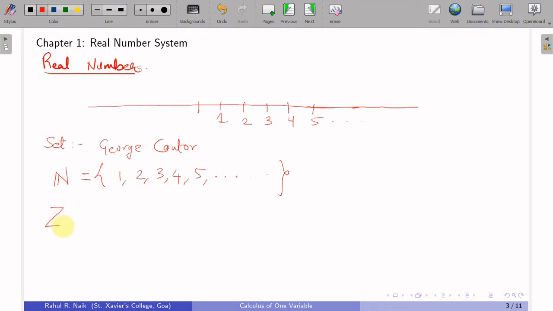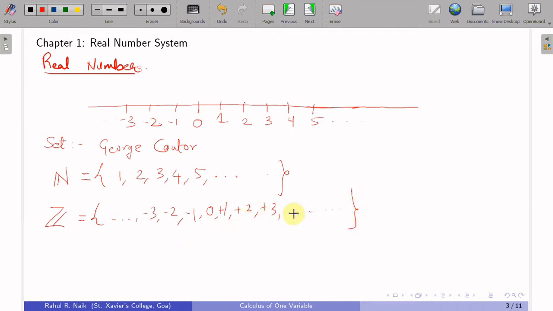and it is denoted by this script Z. Okay. Now these integers are all the natural numbers, I'll call these plus 1, plus 2, plus 3, and this goes on. Also there is one more integer that comes into existence over here, that's called 0, and then you have the negative integers, minus 1, minus 2, minus 3, and this goes on. So that's the reason I left a space over here so that I can write it in this way. Okay, although this is a set, this would be the best way to denote this set.